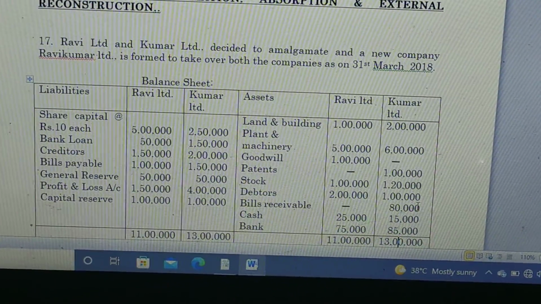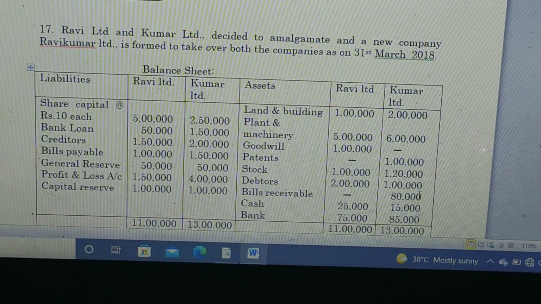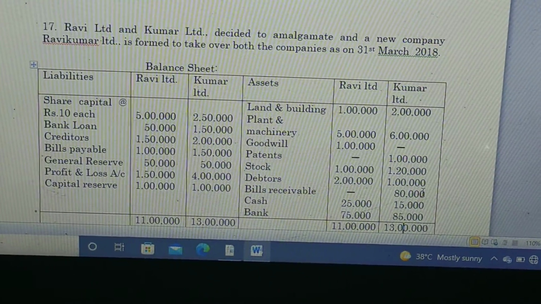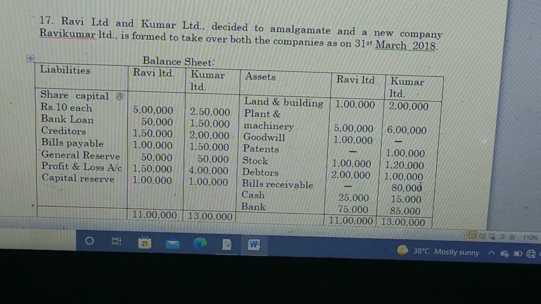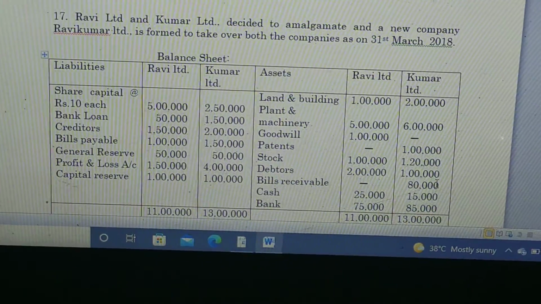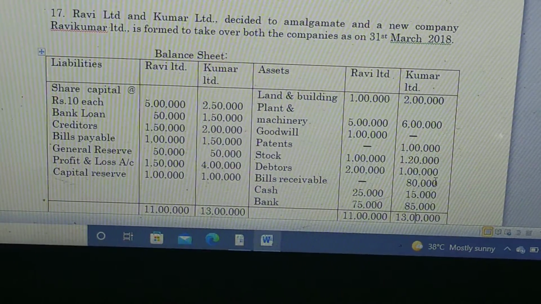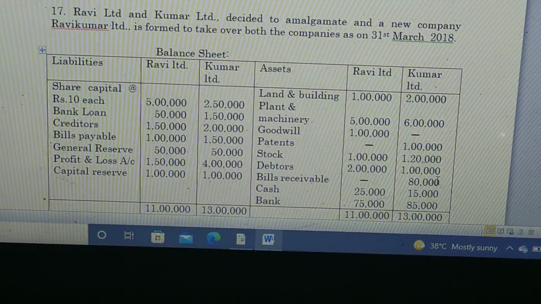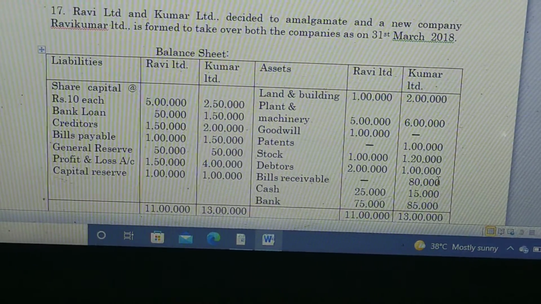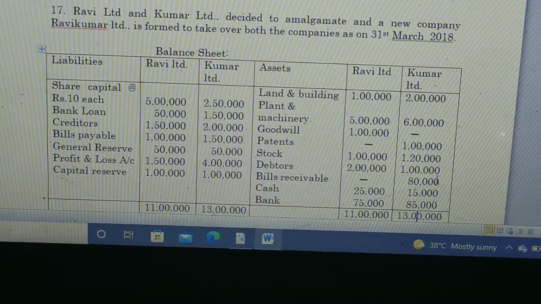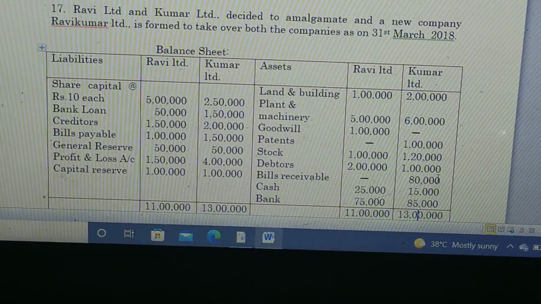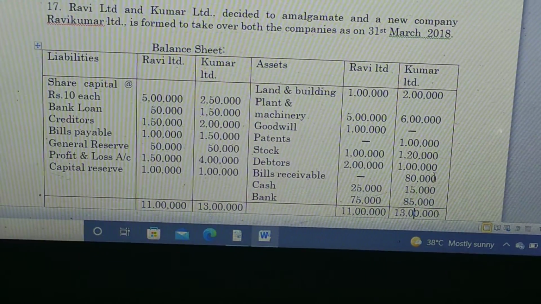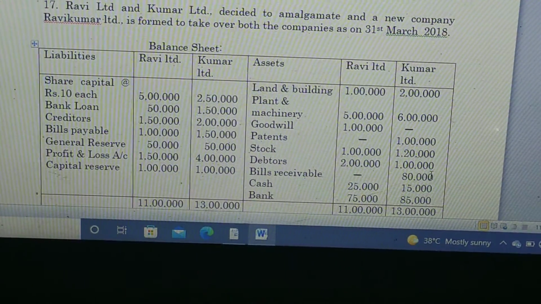The balance sheet: on the liabilities side, share capital at rupees 10 each, 5 lakh for Ravi Limited, 2,50,000 for Kumar Limited; bank loan 50,000 for Ravi Limited, 1,50,000 for Kumar Limited; creditors 1,50,000 for Ravi Limited, 2 lakh for Kumar Limited; bills payable 1 lakh for Ravi Limited, 1,50,000 for Kumar Limited; general reserve 50,000 each; profit and loss account 1,50,000 for Ravi Limited, 4 lakh for Kumar Limited; capital reserve 1 lakh each.